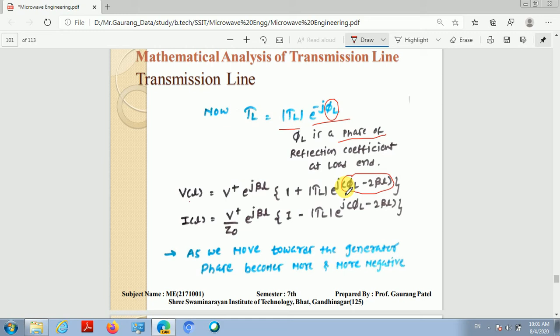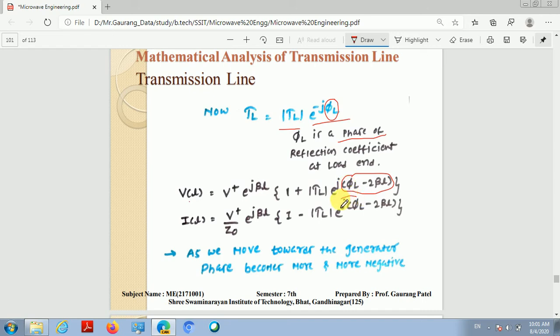At the point where both waves are in phase, they sum together and we get the maximum voltage amplitude. At some point the forward and backward traveling wave will be out of phase, and at that point we get the minimum voltage amplitude.